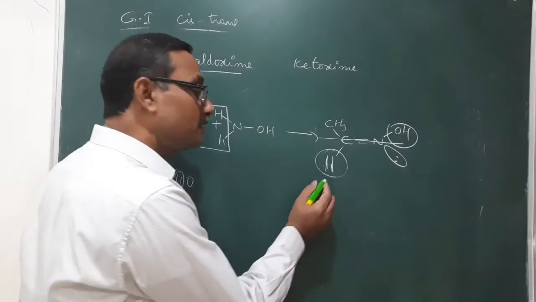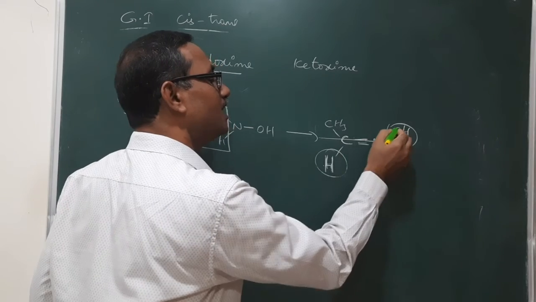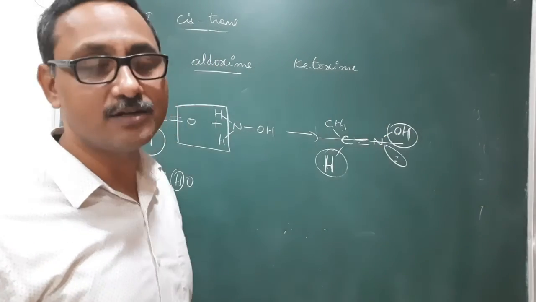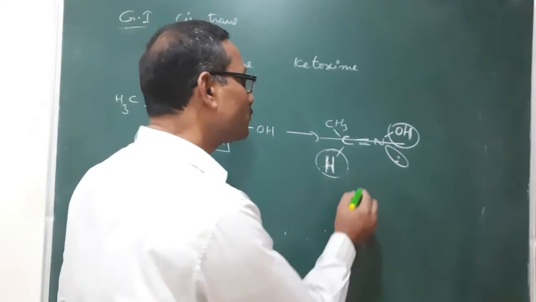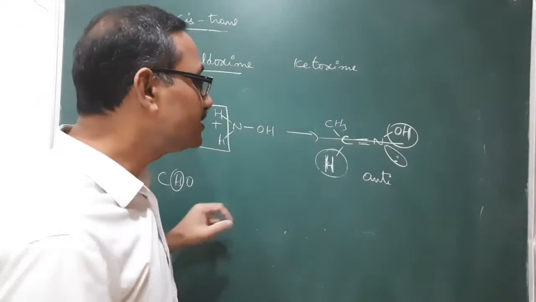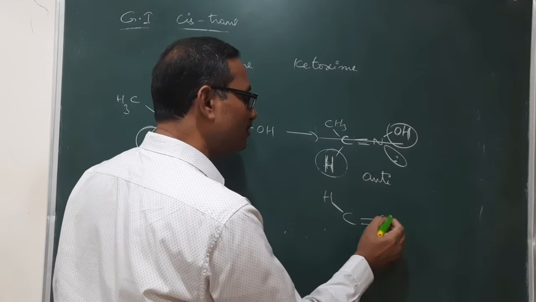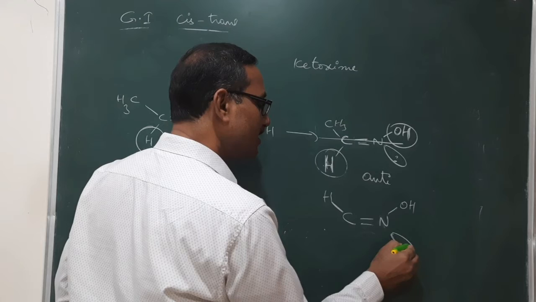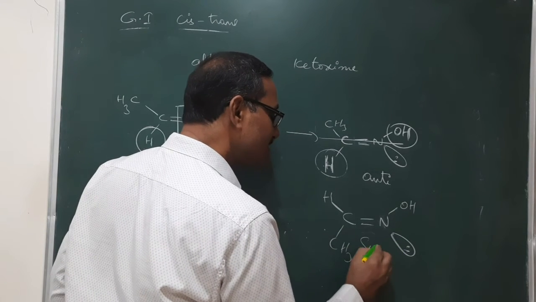We will compare this hydrogen, which is present on the double bonded carbon, and the OH group present on the double bonded nitrogen. If these two are at opposite sides, it is called anti. If these two are at the same side, that is, the hydrogen present on the double bonded carbon and the OH group present on the nitrogen are at the same side, it is called syn.